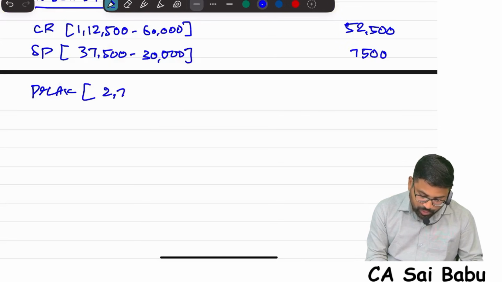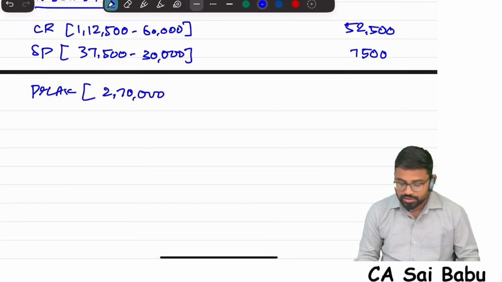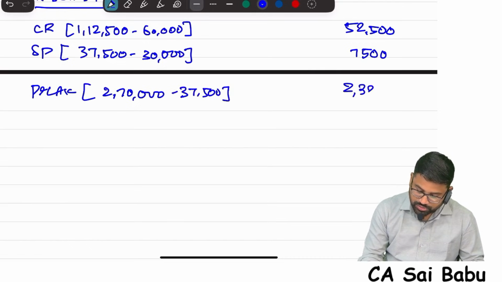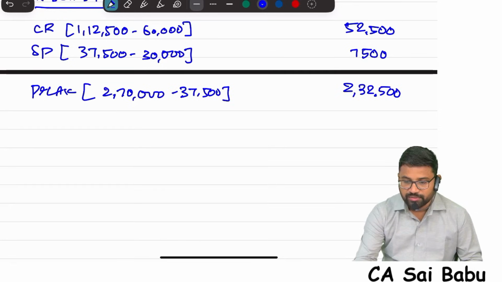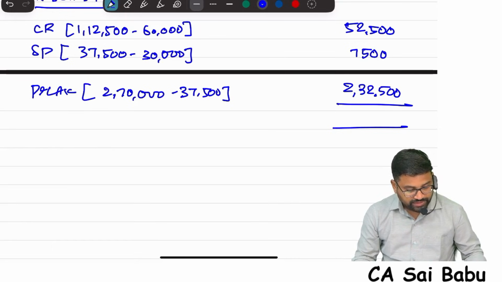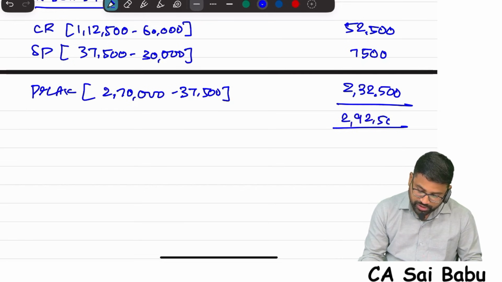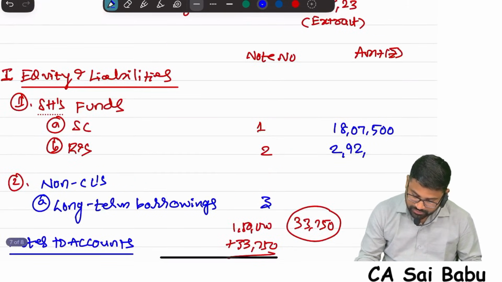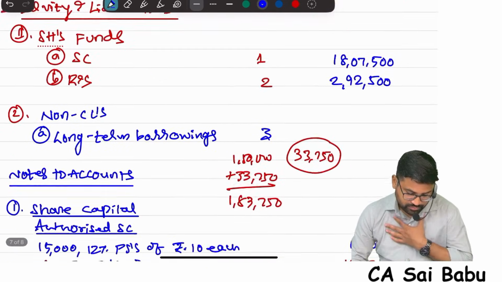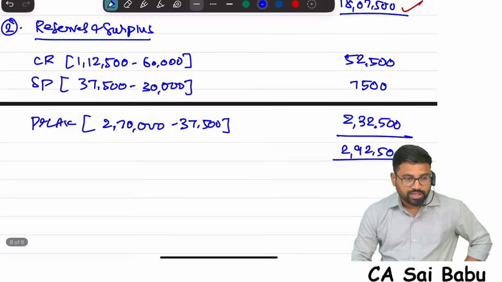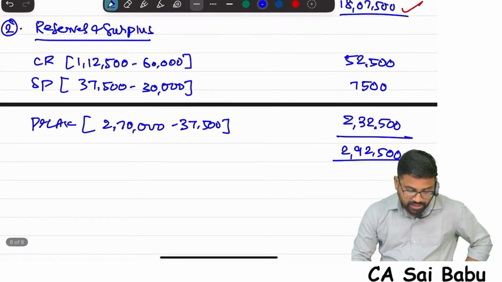2,70,000. How much used for bonus? 37,500. Tell me what is the balance? 2,32,500. That's it. Any other item? No. Make a total. 52,500 plus 7,500 plus 2,32,500 is 2,92,500. That's it. Write this in balance sheet. 2,92,500. So after bonus issue, what adjustments have been done in the bonus issue? Minus it.